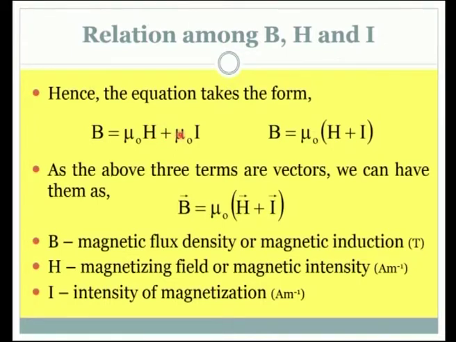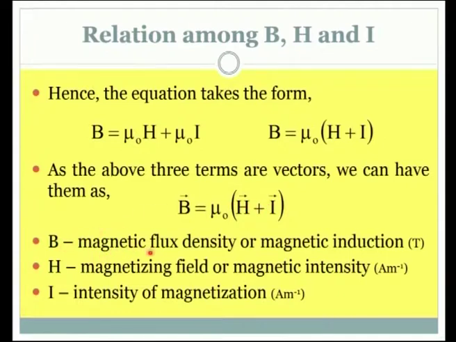In addition, we have plus mu naught times the intensity of magnetization or simply the magnetization. We can take the mu naught common, and we can always keep in mind that these three terms, the term B, the term H, the term I, they are vector quantities. So, I have written them as vector quantities.